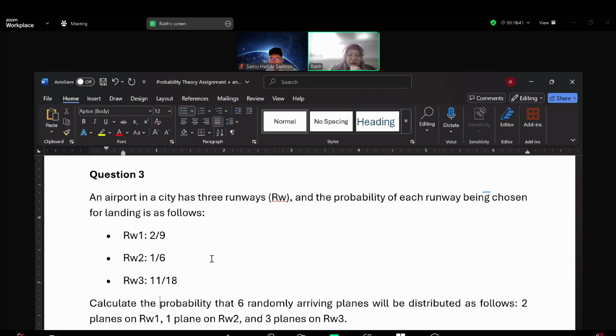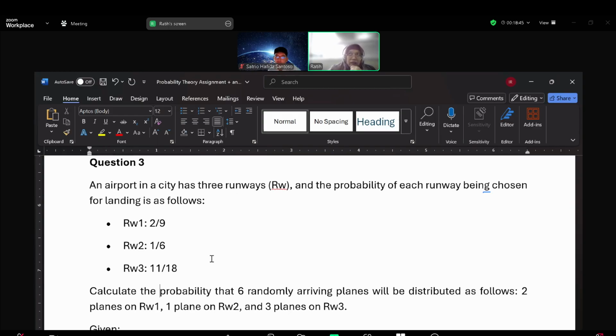We don't have any note about replacement or no replacement, so we can conclude this is a multinomial basic, with replacement, not without replacement.